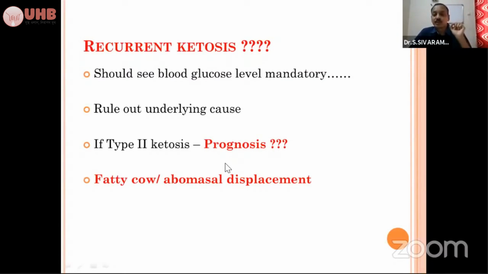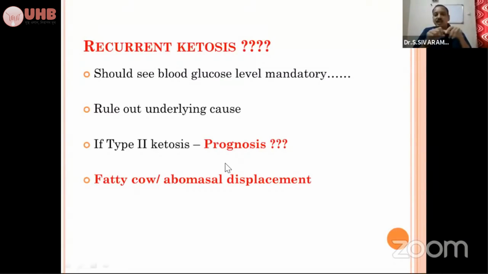You have to check the blood glucose level and rule out the underlying cause. And if it is type 2 ketosis, mostly the prognosis is poor. As I already told, if the blood glucose level is high, more than 80, like 100, 120, daily like that, then you have to think about sepsis, septicemia, any inflammatory conditions, or fatty cow, fatty liver syndrome. These three things you have to keep in mind. So hyperglycemia is a prognostic indicator of poor prognosis. It won't respond to our treatment.